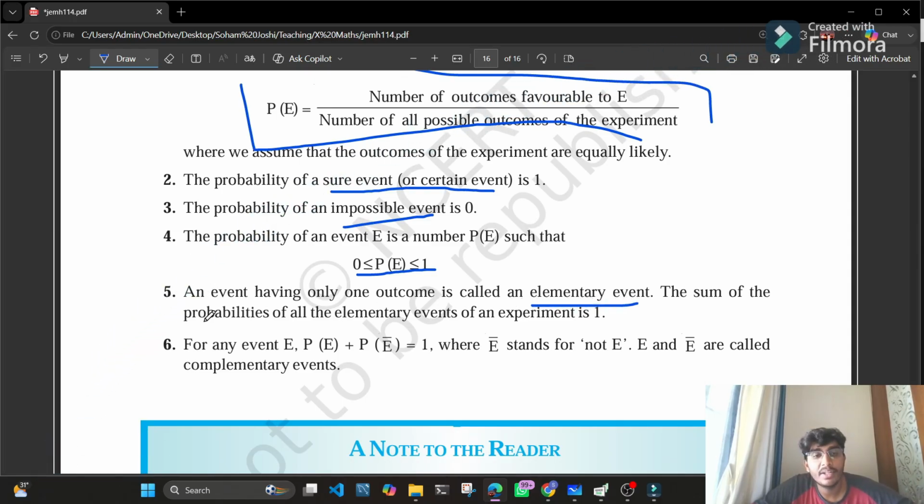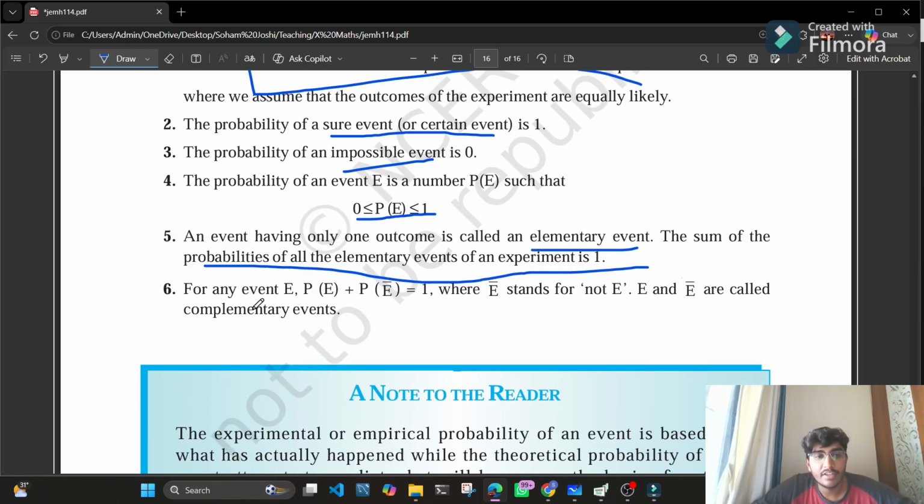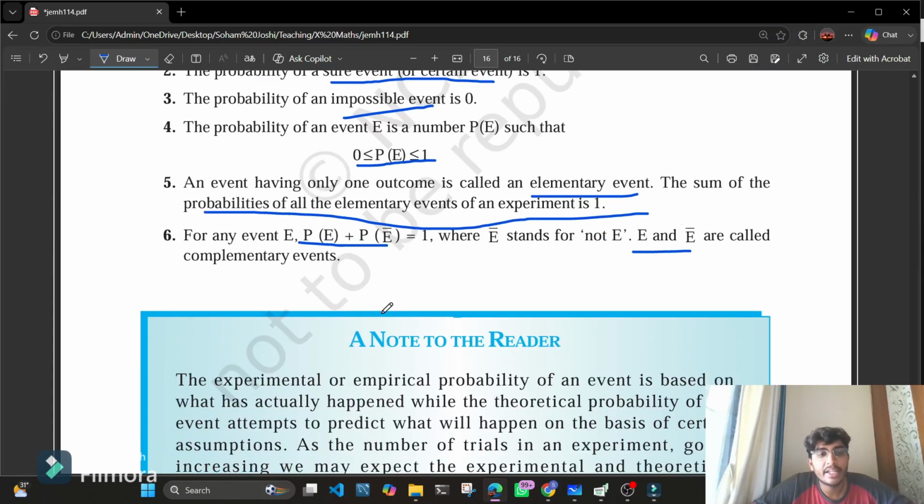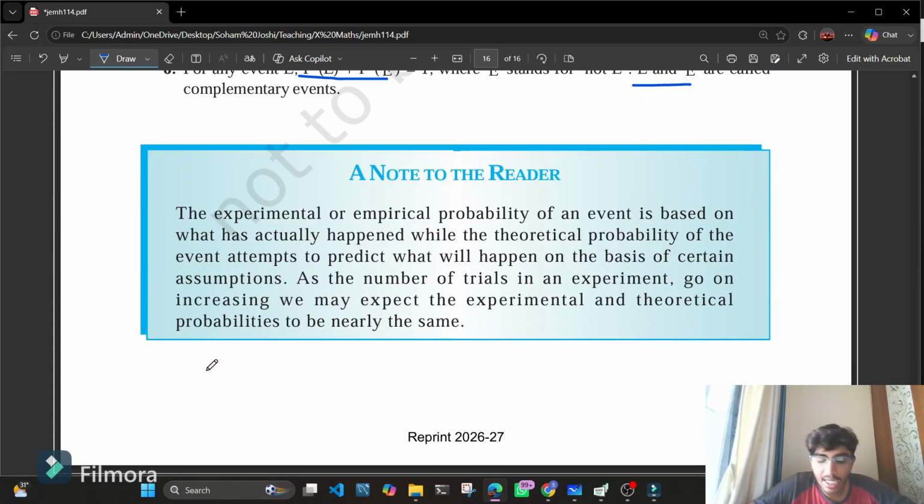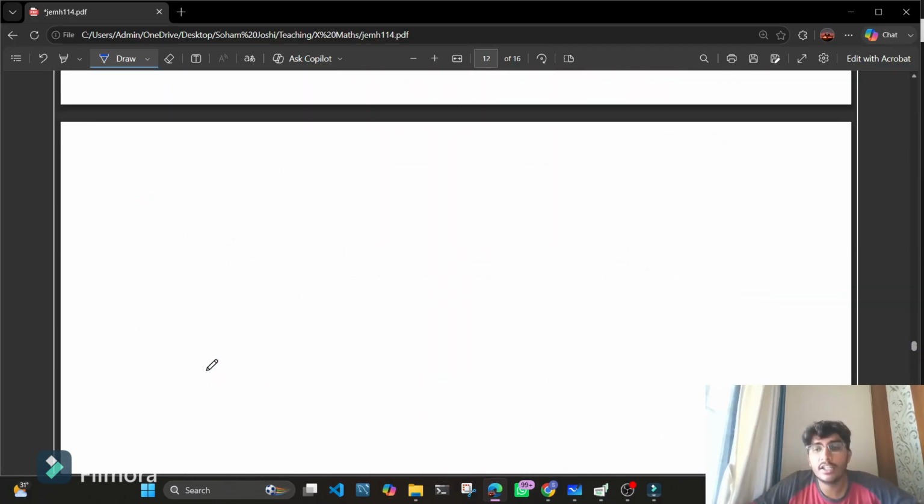The sum of the probabilities of all the elementary events of an experiment is 1. And for any event E, P of E plus P of E complement is 1, where E complement or E bar stands for not E, that is the converse of E. Both E and E bar are complementary events of each other. I hope this chapter is clear.